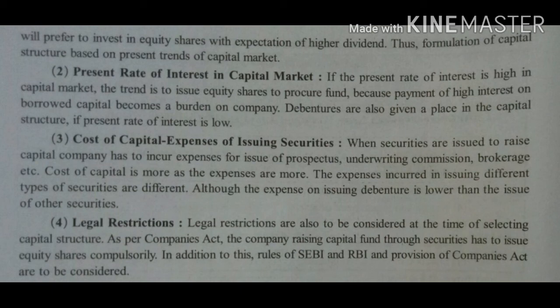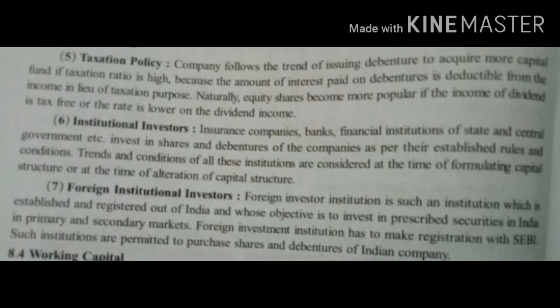Next is legal restriction. Rules of SEBI, RBI and provisions of the Companies Act affect the capital structure. Taking into consideration all these policies, proper capital structure is to be selected. SEBI means Securities and Exchange Board of India, RBI, Reserve Bank of India. Fifth, taxation policy. Interest to the debenture holders is considered to be an expense for the company. If the company wants to show less profit and pay less tax, it may go for debentures.